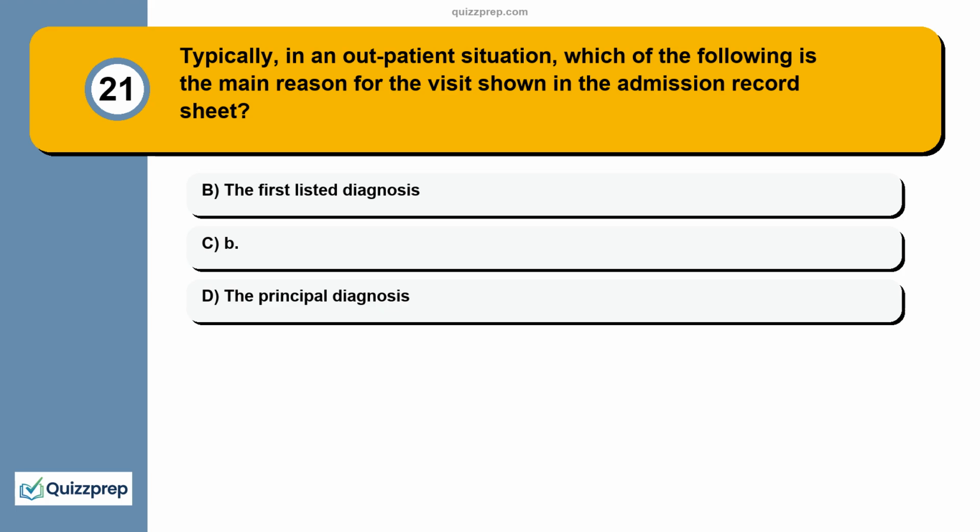Question 21. Typically, in an outpatient situation, which of the following is the main reason for the visit shown in the admission record sheet? A. The first listed diagnosis. B. The principal diagnosis.